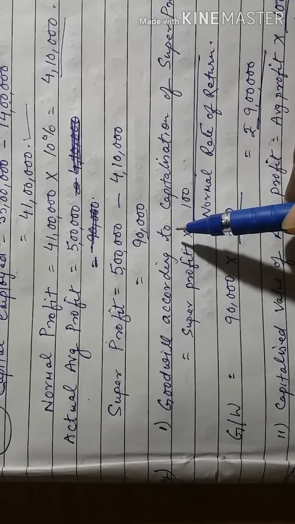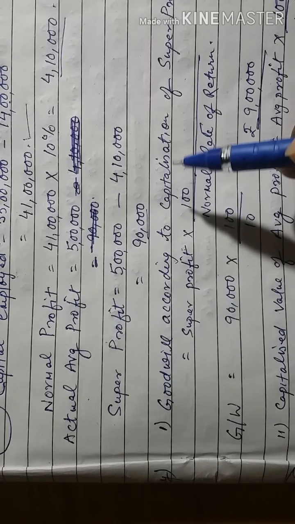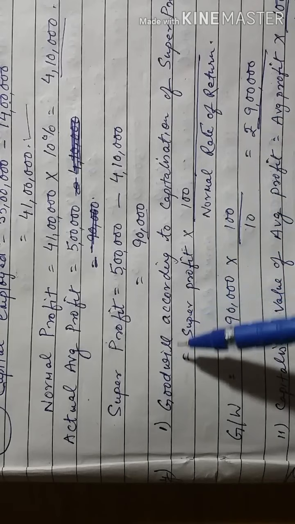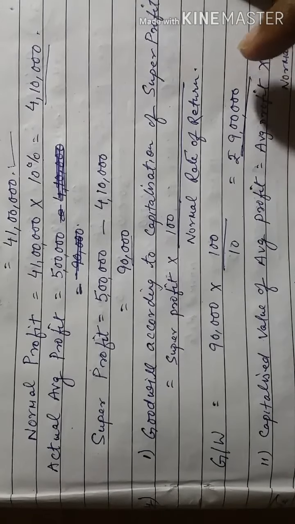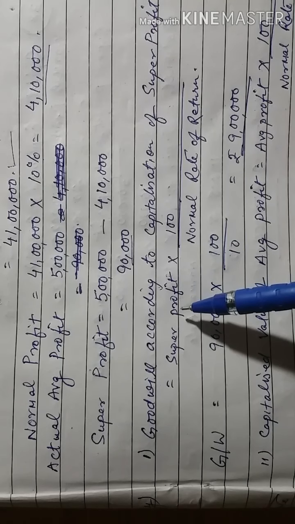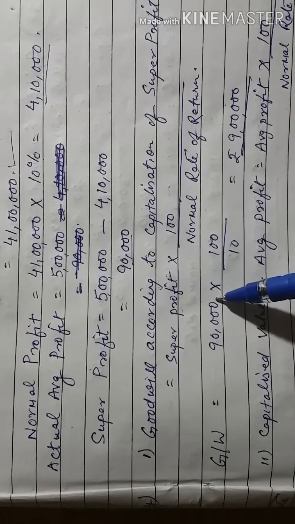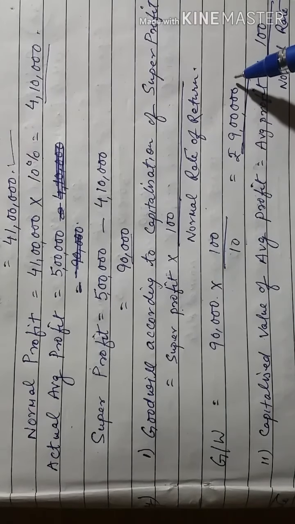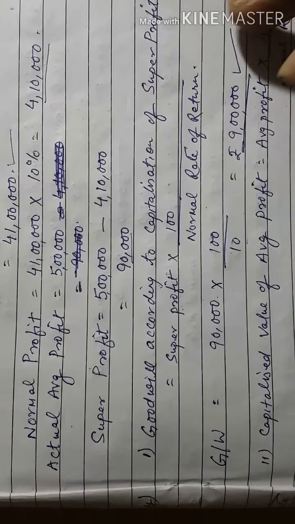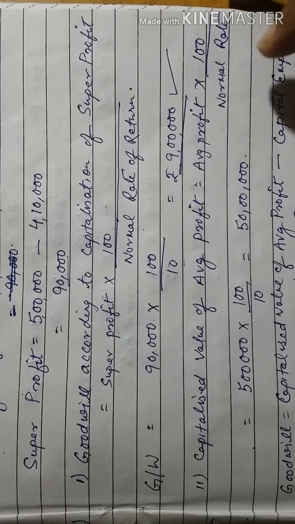Now according to question, we have to calculate the value of goodwill according to capitalization of super profit method as well as capitalization of average profit method. First, capitalization of super profit method. According to this method, goodwill is equal to super profit into 100 by normal rate, that is 90,000 into 100 by 10%. The value of goodwill is 9 lakh.